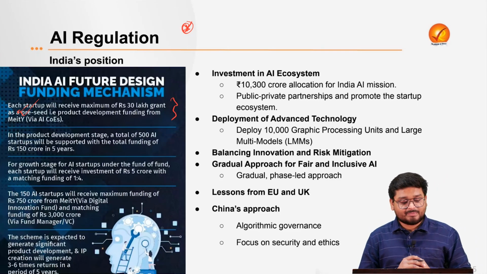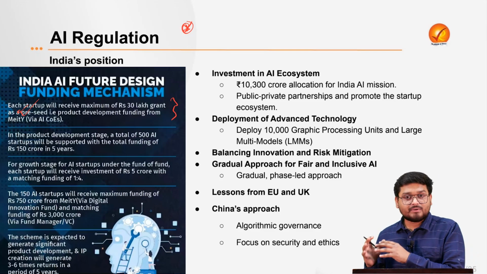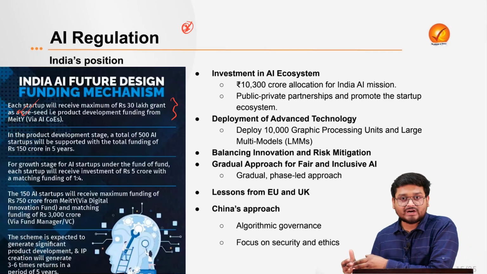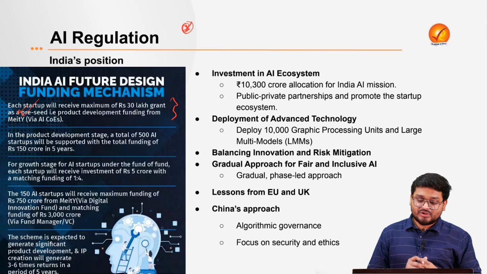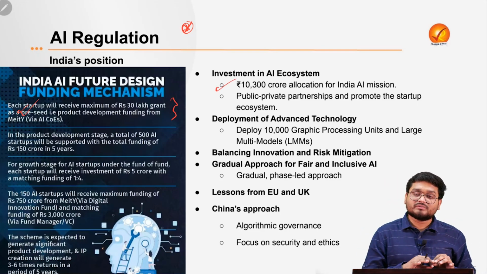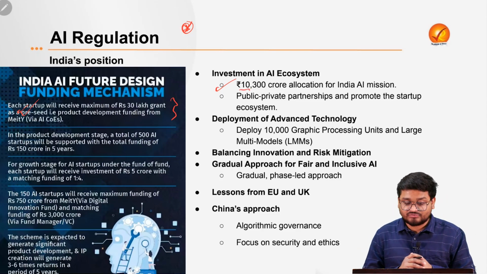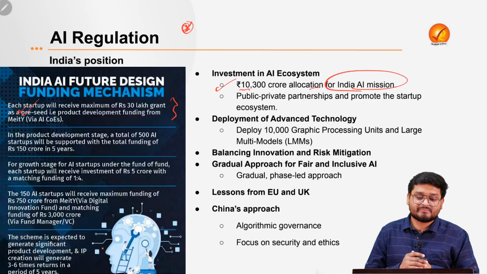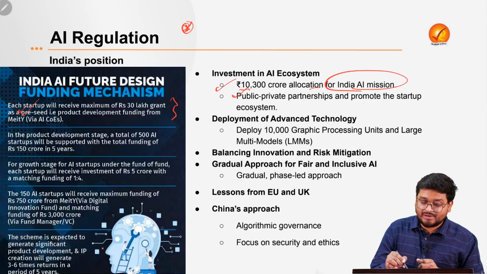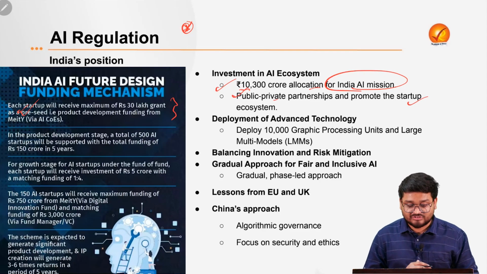The government will also be developing various schemes and initiatives via AI, for these startup companies to thrive in this ecosystem. Apart from this, the country has allocated around 10,300 crores for the India AI Mission, which will be a public-private partnership promoting the AI startup ecosystem.